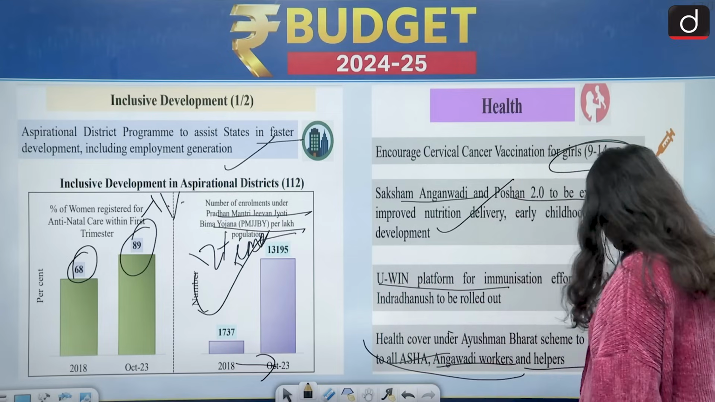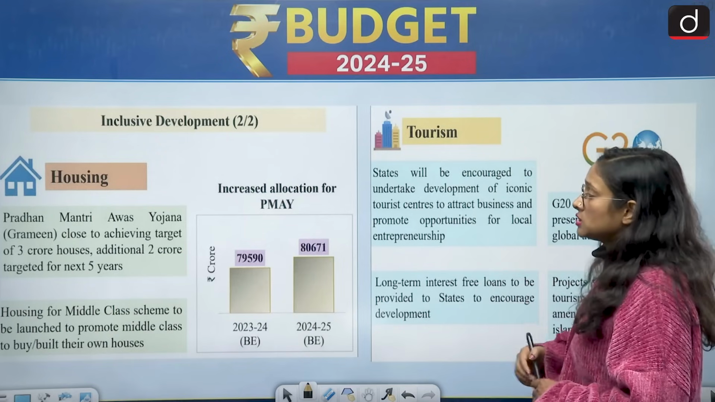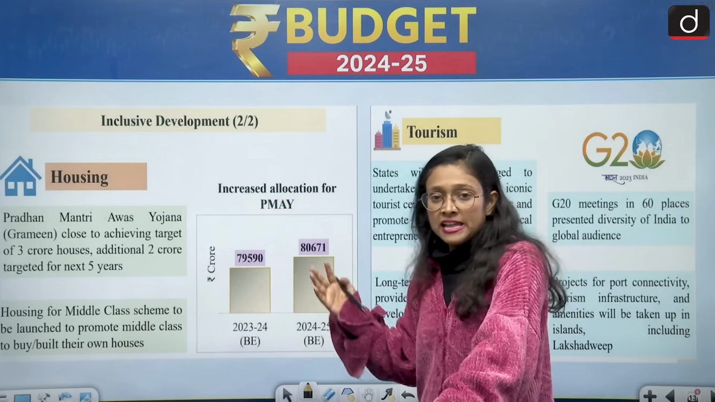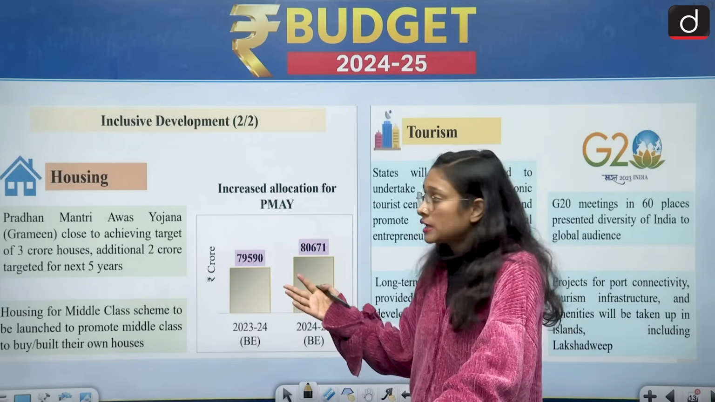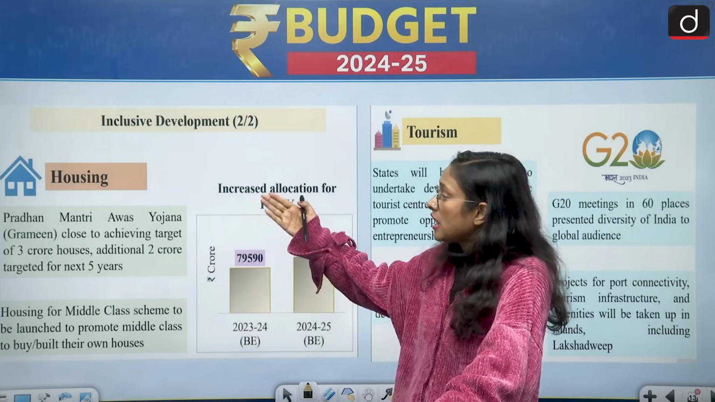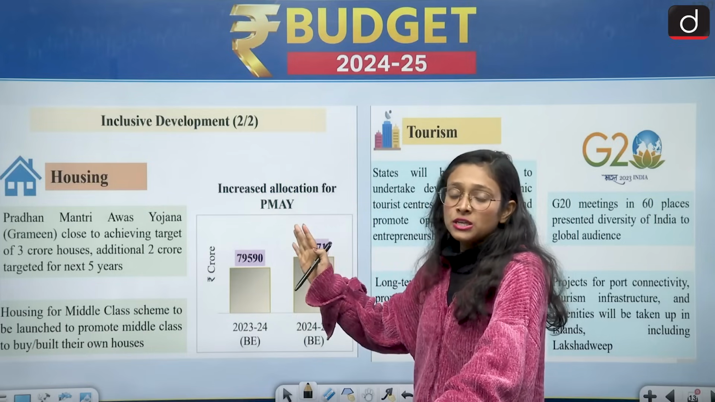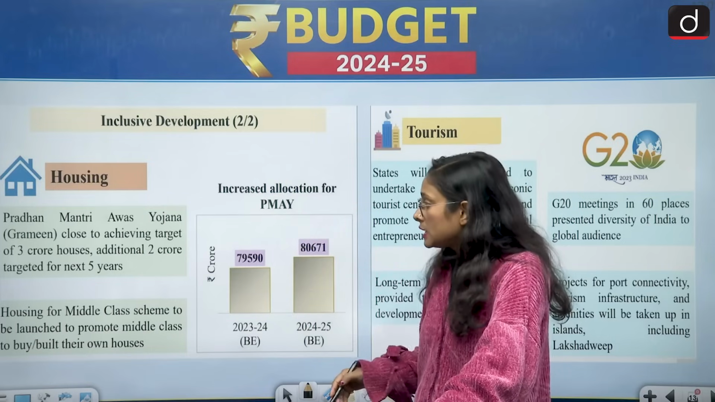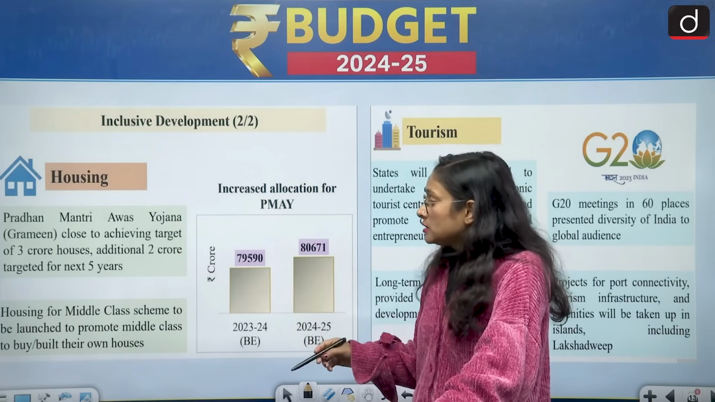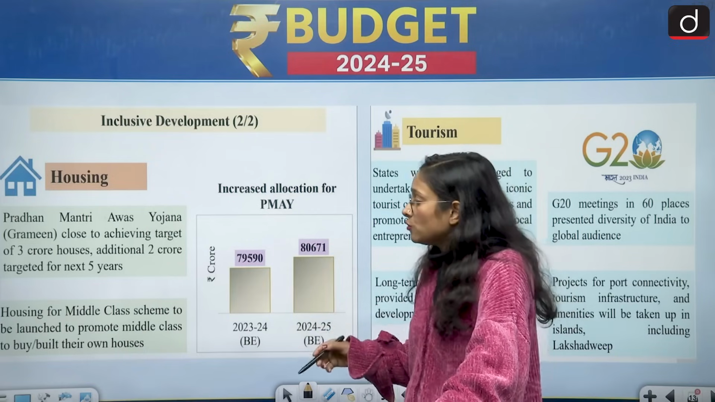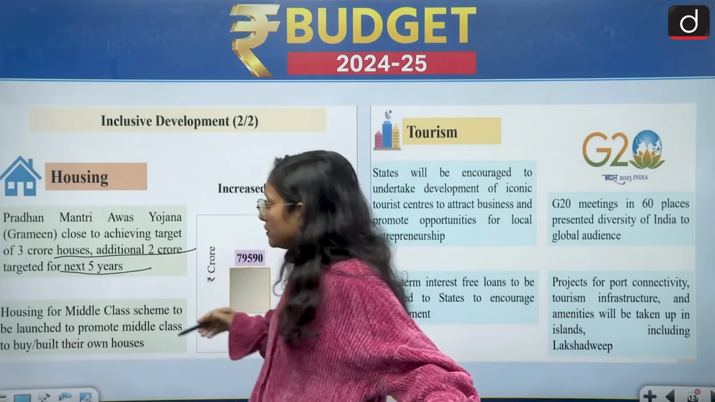Moving to the next direction, which is inclusive development. Earlier we discussed health, especially women's health, ASHA workers, Anganwadi workers, postnatal care. Here we will discuss housing, because after health, housing is very important for inclusive development. Under the Pradhan Mantri Awas Yojana, they are going to achieve the target of 3 crore houses, with an additional 2 crore targeted for the next 5 years.